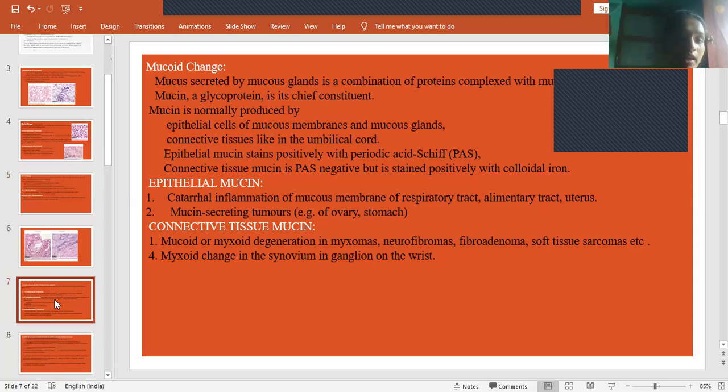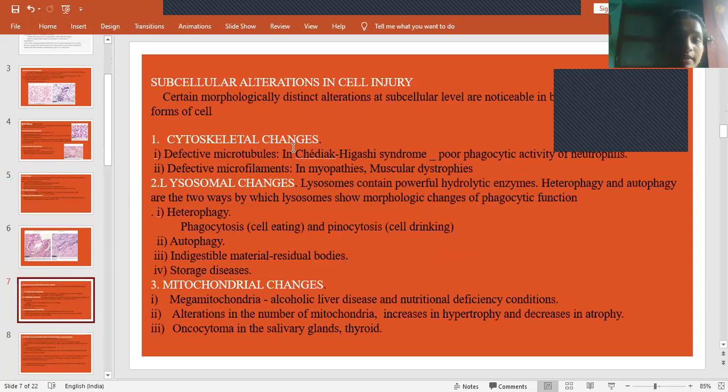And next, subcellular alterations. In cytoskeletal changes, there will be defects in the microtubules and microfilaments. In lysosomal changes, there will be heterophagy, autophagy, or indigestible materials seen as residual bodies and storage diseases. Mitochondrial changes: there will be megamitochondria or alterations in the number of mitochondria, with an increase in mitochondria and decrease in atrophy of the cells. So that is subcellular alterations.